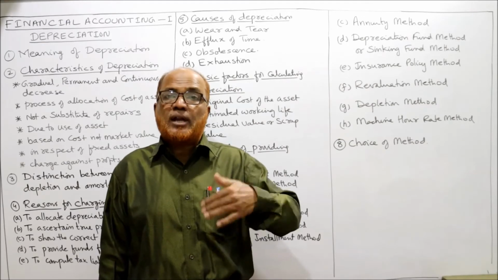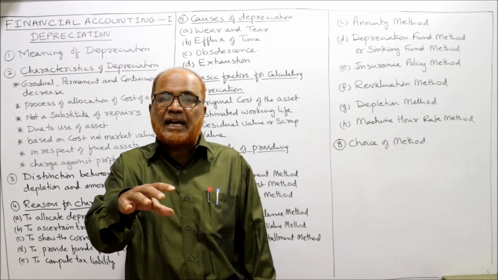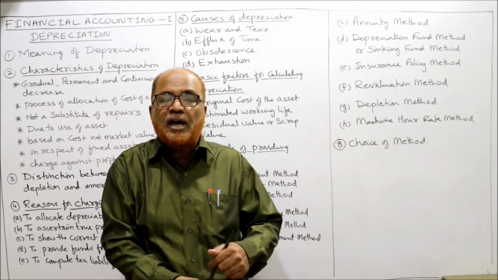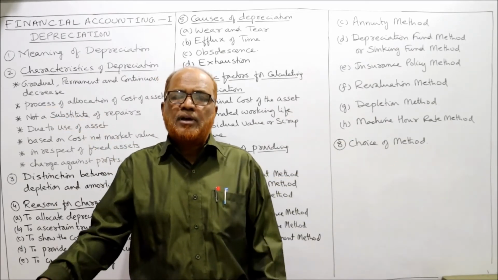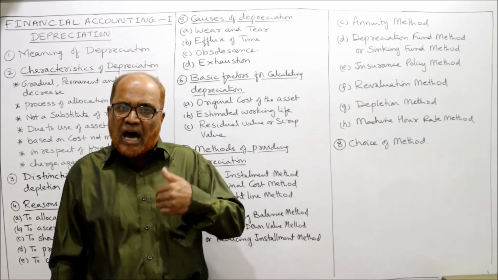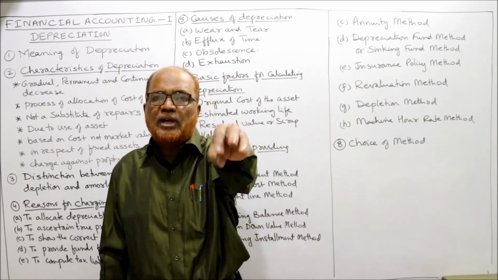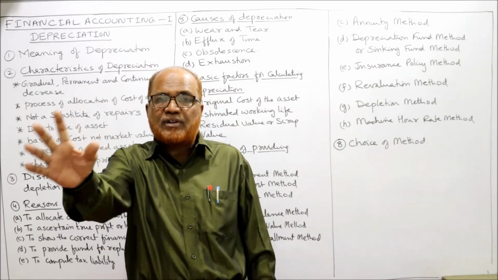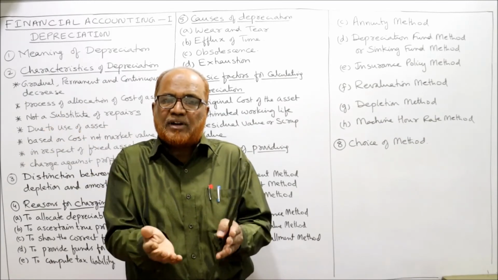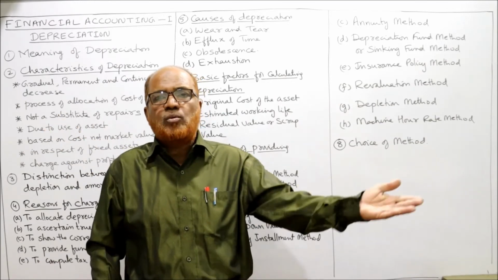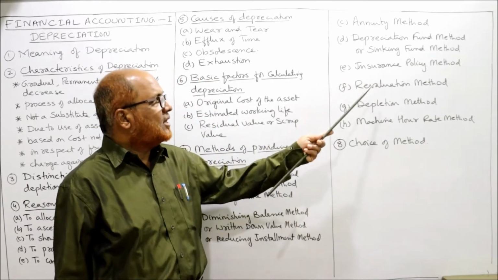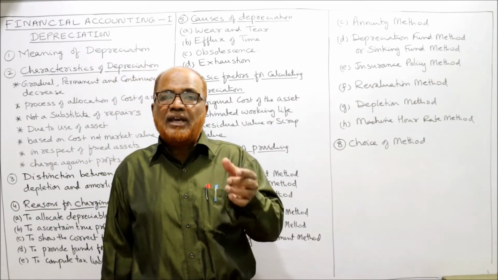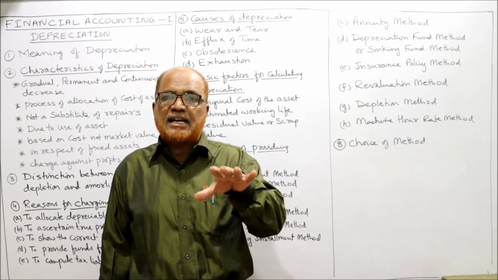Now we want to take an insurance policy on this machine so that at the end of 10 years of life, we can be able to get the amount from insurance company and we can be able to replace the machine. So instead of doing the investment ourselves, we are handing over the money to the insurance company and asking the insurance company that I want so and so rupees after 10 years. Insurance company will pay after 10 years that amount and will purchase a new machine. This is insurance policy method. Revaluation method. In case of revaluation method, every year we calculate the new value of the asset at the end of the year.